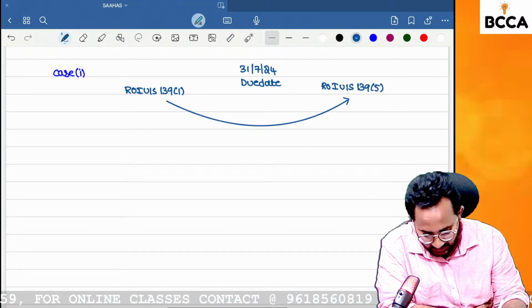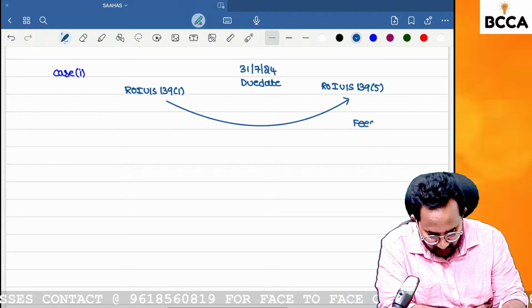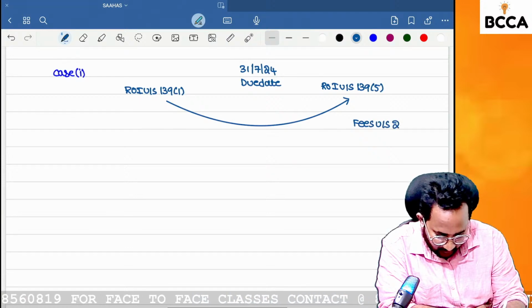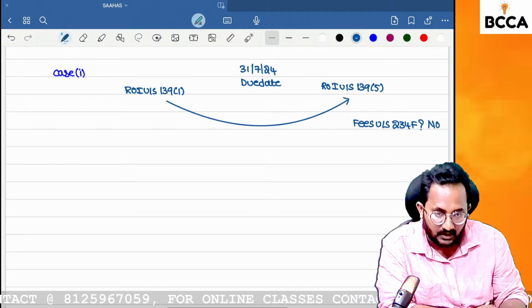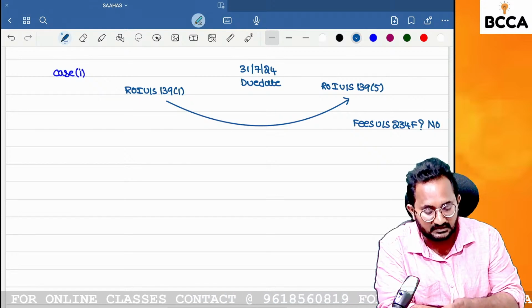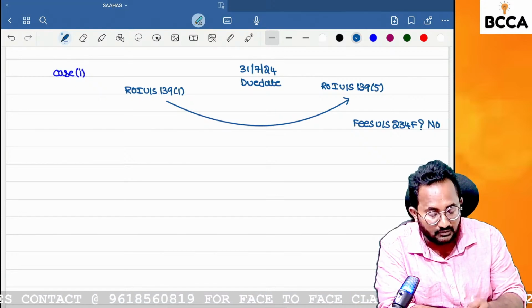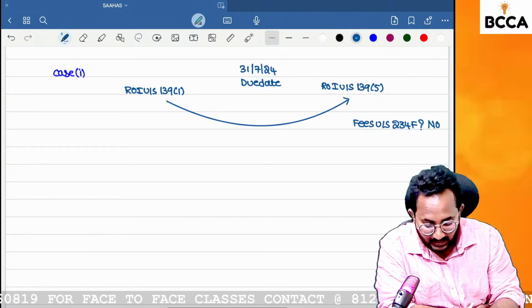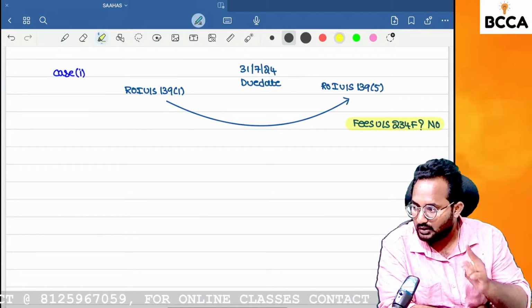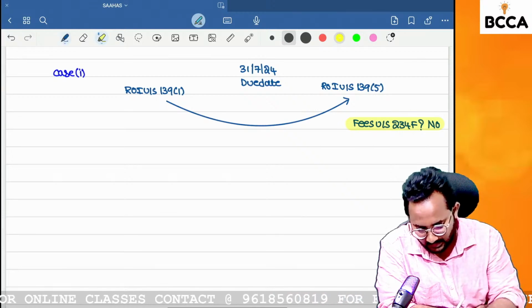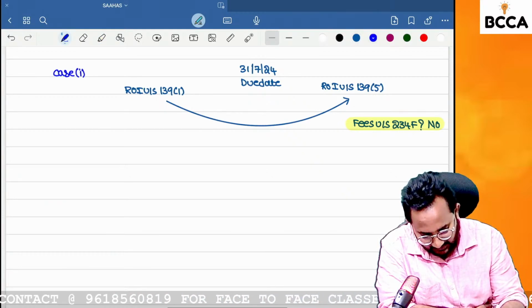Do I need to pay any fees under section 234F? No, because you already filed the original return within the due date. You are only revising it, so there is no need to pay fees under section 234F. So can I take case 2?